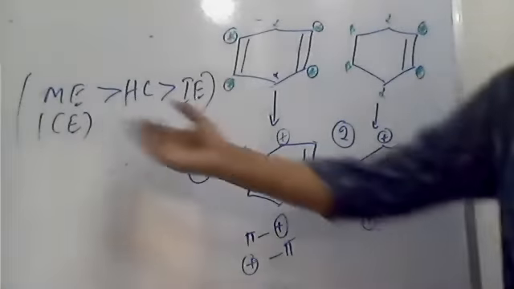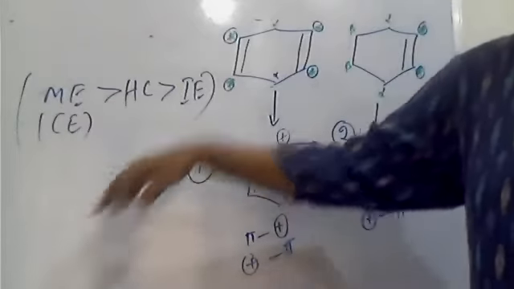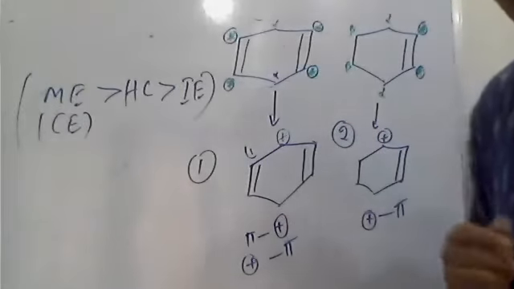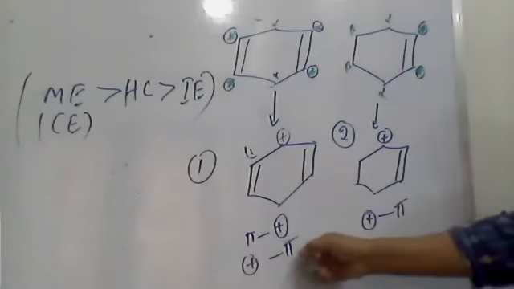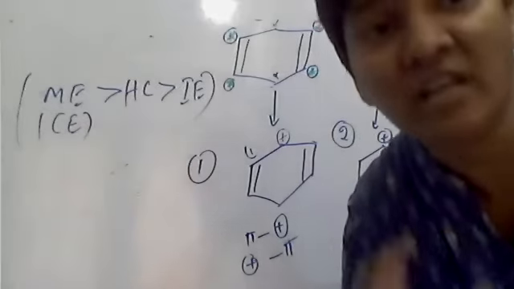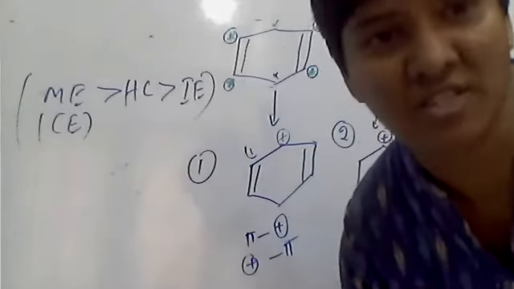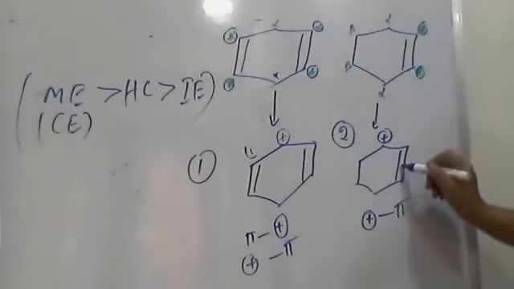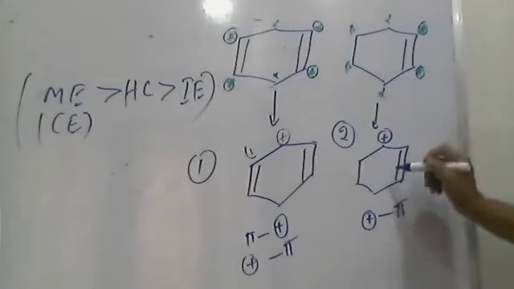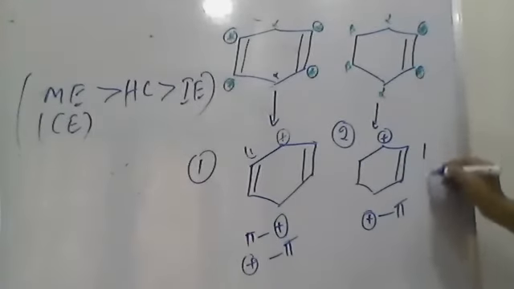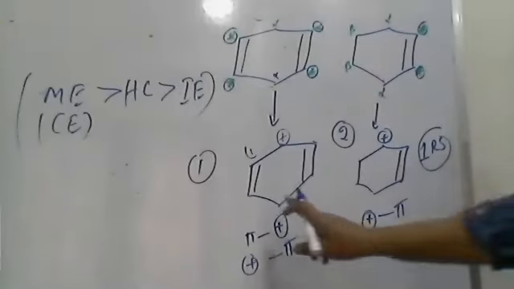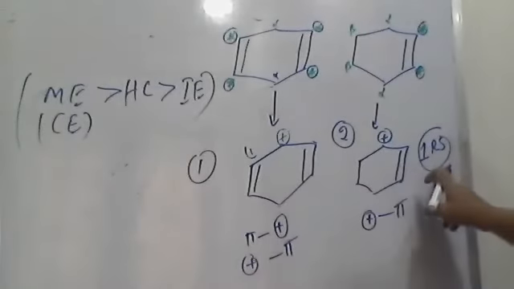How, you can ask me? The simple order is mesomeric effect is dominating over hyperconjugation, that is you can simply say. But how can you show the conjugation effect? You must write the resonance structures. You have tried the resonance structures. So see here, for the first one you will get only one resonance structure, and the second one resonance structure.